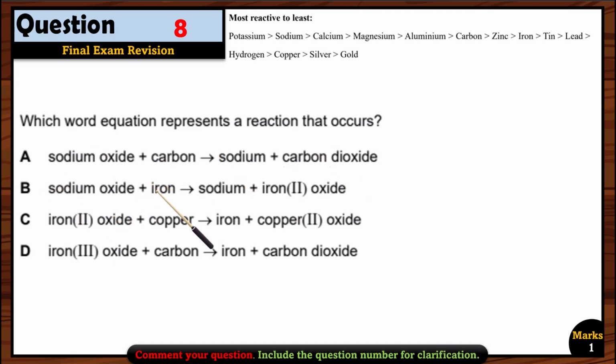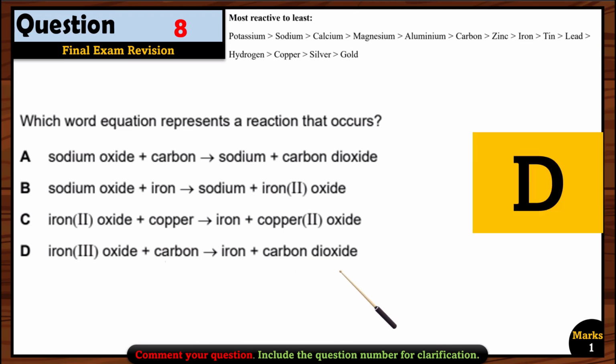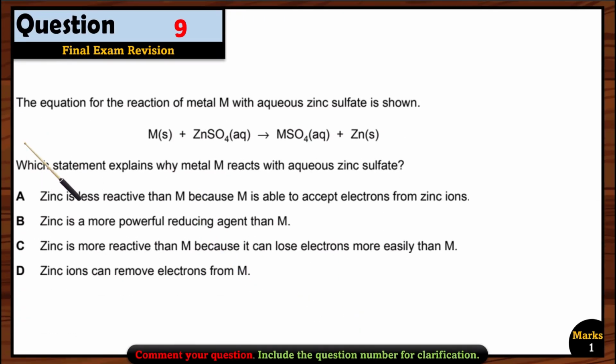Iron and sodium oxide, again no reaction because iron is less reactive than sodium. Copper and iron oxide, again no reaction because copper is less reactive than iron. Now let's see carbon and iron oxide. Yes, this reaction can take place because carbon is more reactive than iron. So it can displace iron from its iron oxide ore and we are going to get iron and carbon dioxide. So this reaction will take place. That's why option D is correct.